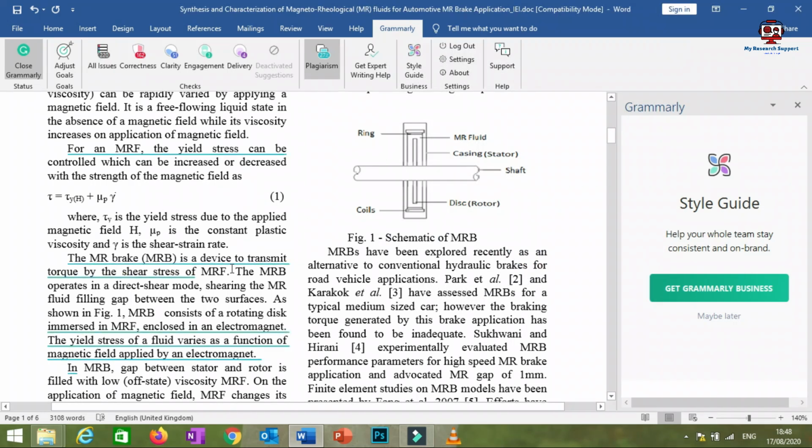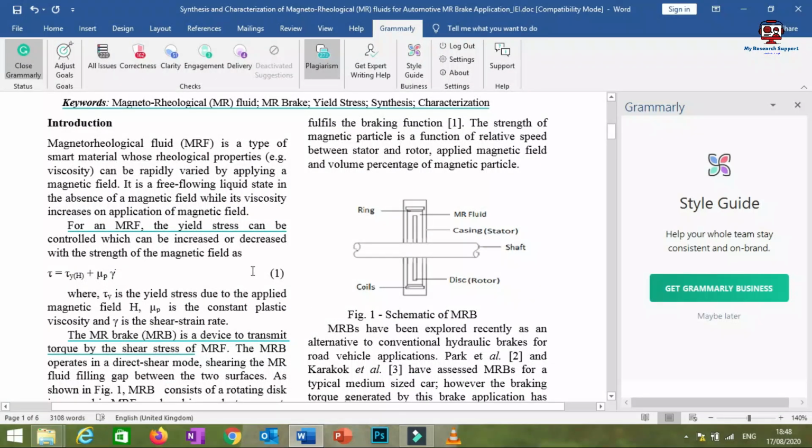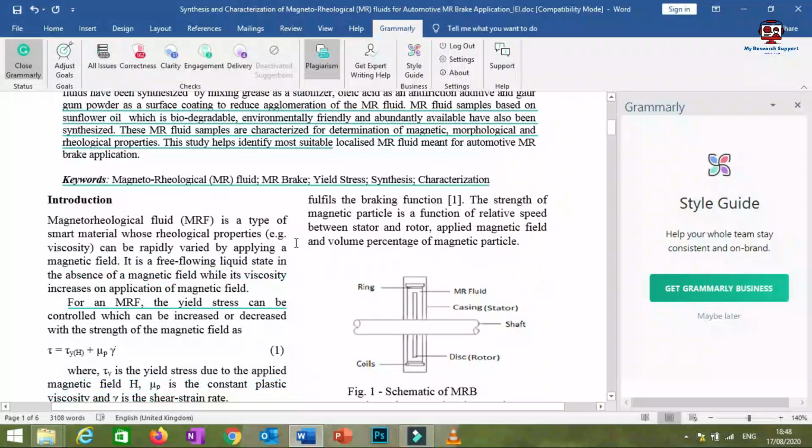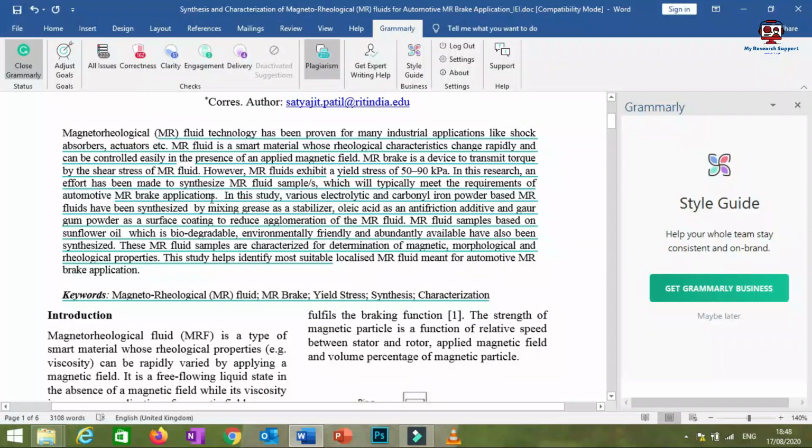So in this way, it is very simple to handle Grammarly premium accounts with Microsoft Office Word, and this is the only thing required for research paper and thesis writing.